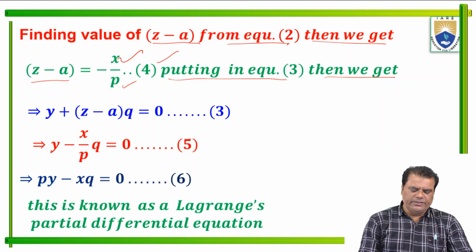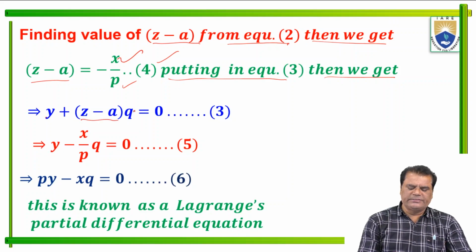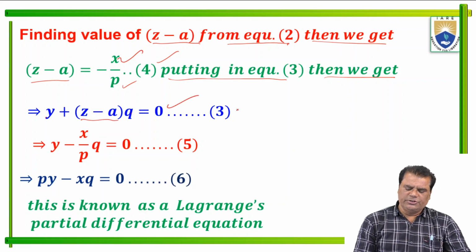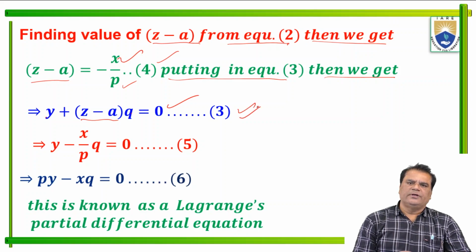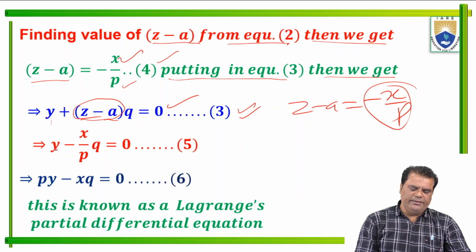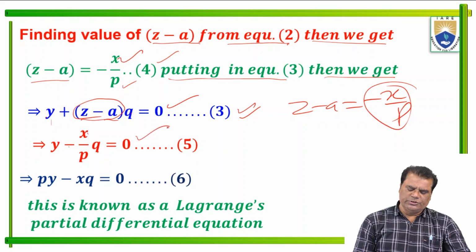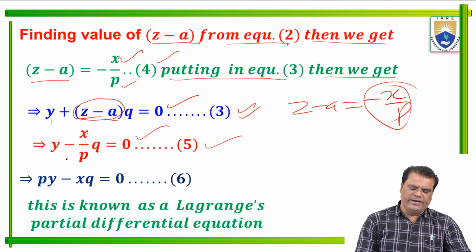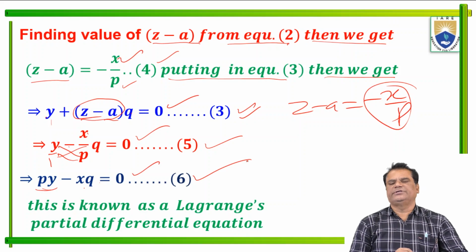So what is equation 3? It is y plus (z − a) q equal to 0. Now putting z minus a equal to minus x upon p, we get y minus (x/p) q equal to 0. This is equation 5. Now simplifying by cross multiplying with p, we get yp minus xq equal to 0. This is equation 6.